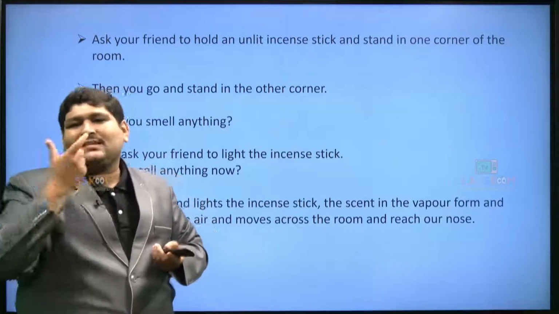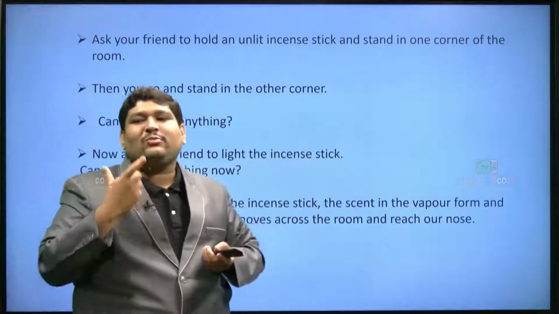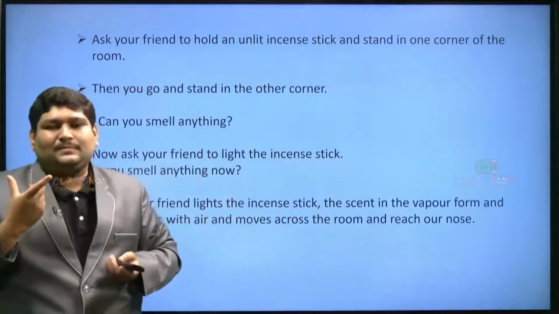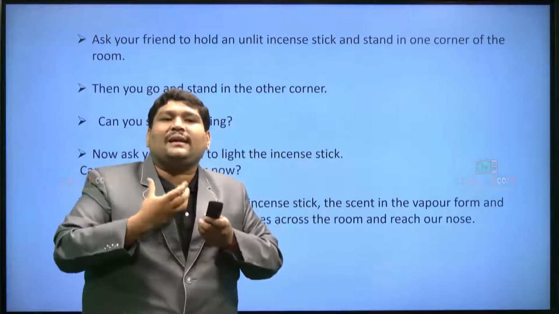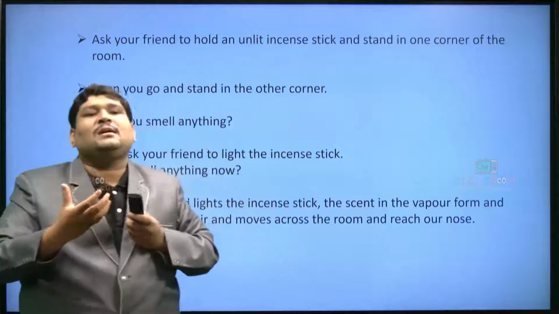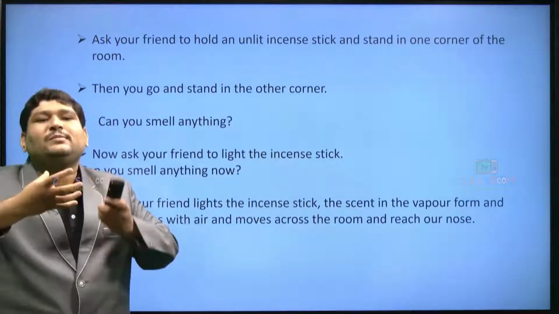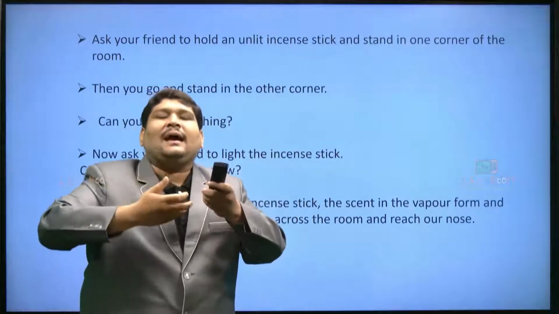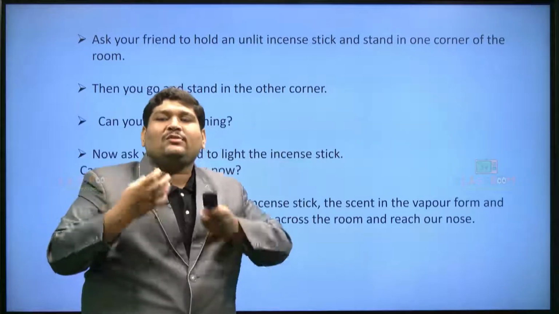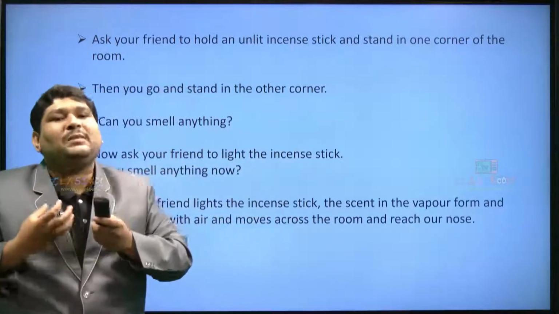Yes, the nose is compulsory. The nose is the sense organ which makes us feel the smell. The smoke coming from the incense stick mixes with the air and reaches your nose, which feels pleasant.